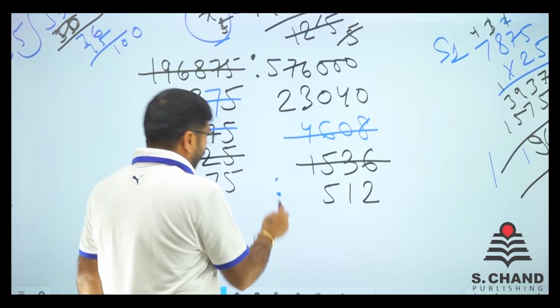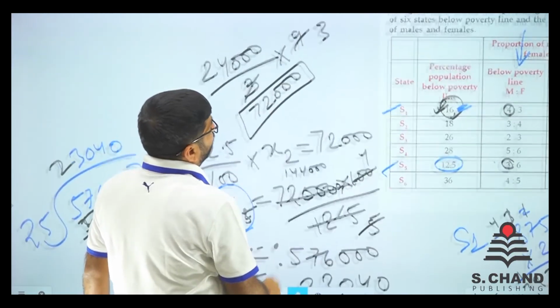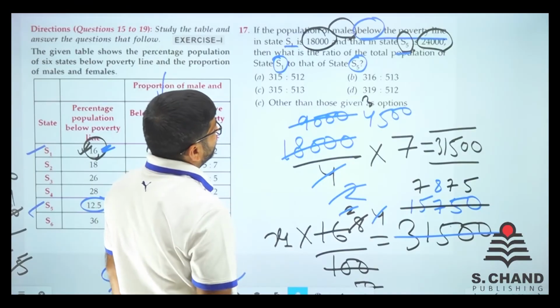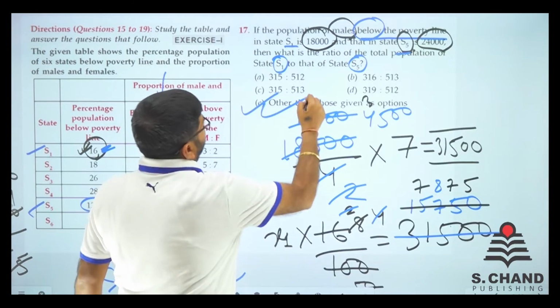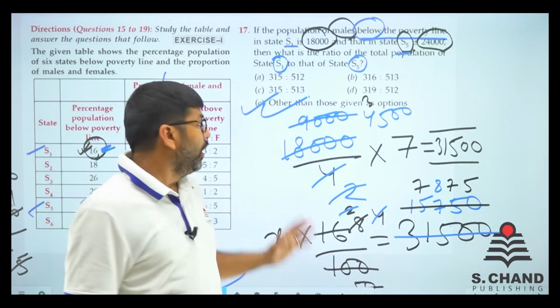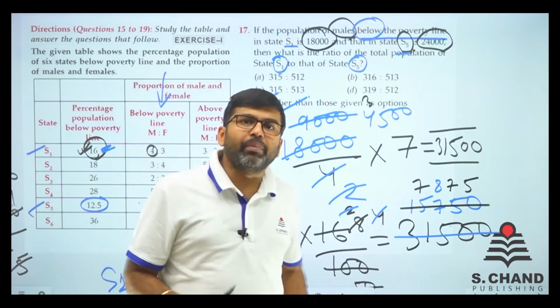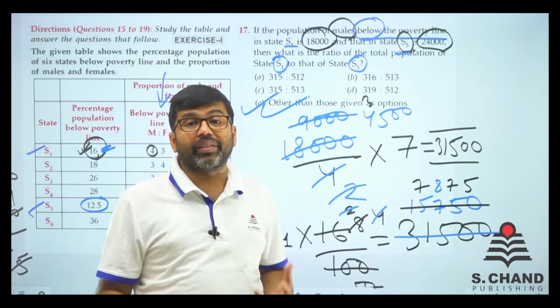So 175 to 512. Is by any chance there any number like 175, 512? Is there any option like that? 175, 512. No option at all. That means other than those given options. So finally we have arrived at this answer. But we needed the calculation part. In examination, a similar thing will happen. You need to calculate, recalculate, and that is it.